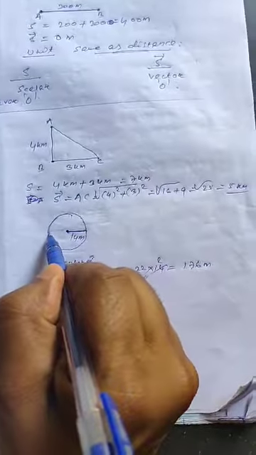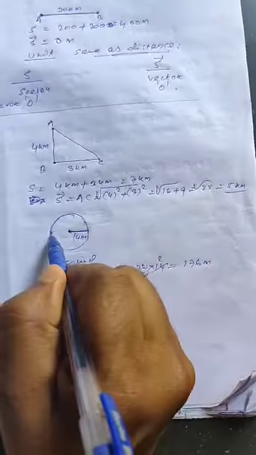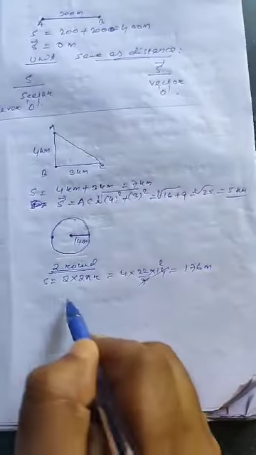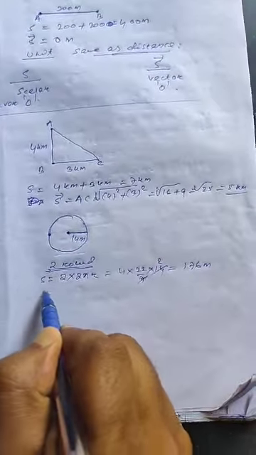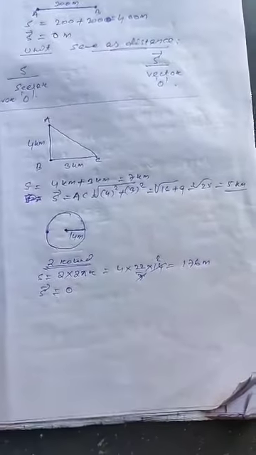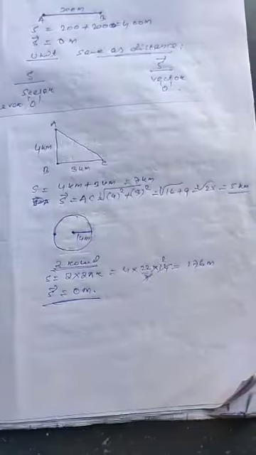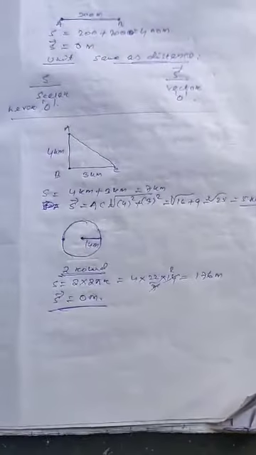But in these 2 rounds, what is the displacement? Suppose this is where it starts, this is 1 and again this is 1, that means the initial point and final point remain the same, so displacement will become 0. So in this way you have to solve this type of question. Okay, thank you.